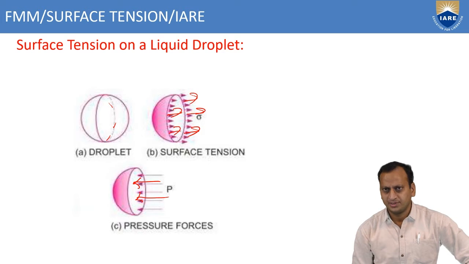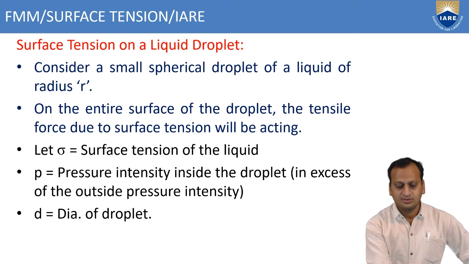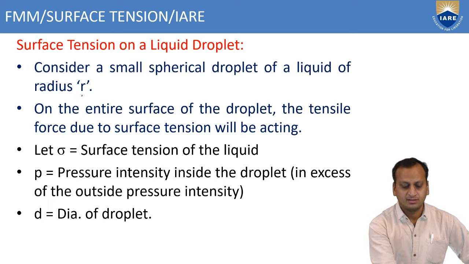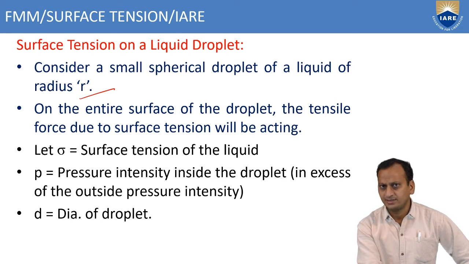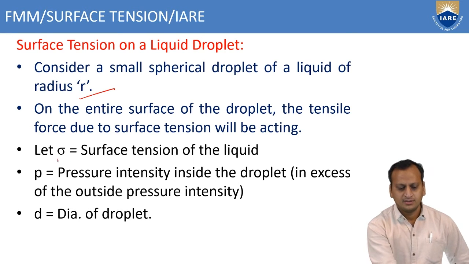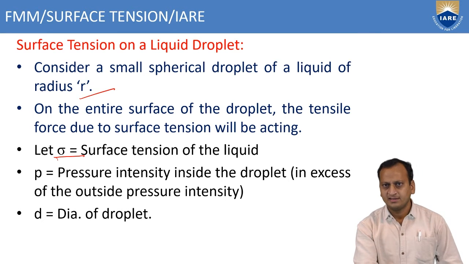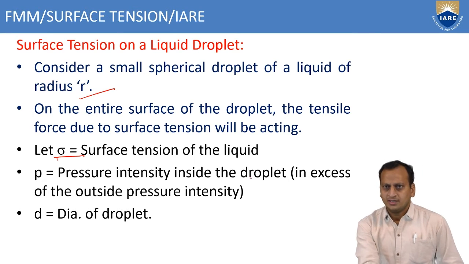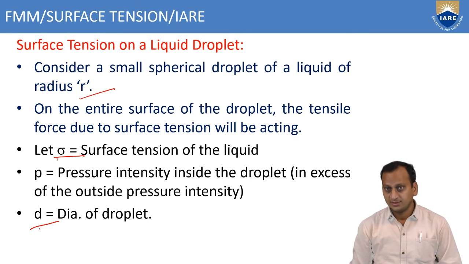So here, we consider a spherical droplet of radius r. On the entire surface of the droplet, the tensile force due to surface tension will be acting. Let sigma be the surface tension of the liquid, and P the pressure intensity inside the droplet in excess of the outside pressure intensity, where d is the diameter of the droplet.